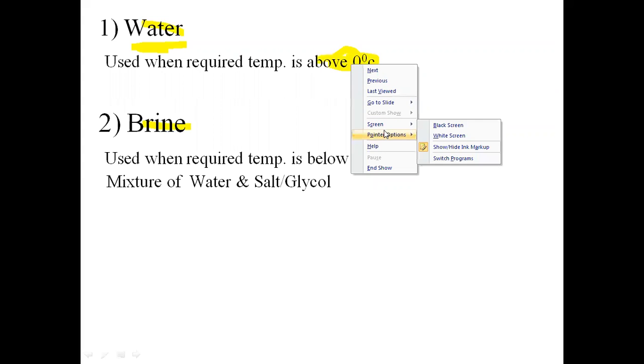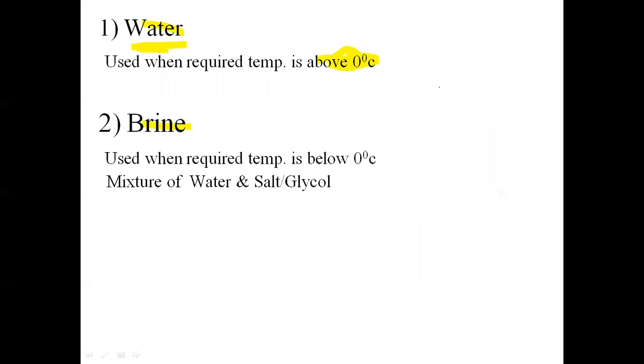Now in case of air conditioning plant मध्ये आपल्याला एअरचं टेम्परेचर किती मेंटेन करायचं असतं? जे काही कोल्ड एअर असते किंवा कंडिशन एअर असते, कंडिशन एअरचं टेम्परेचर किती मेंटेन करायचं असतं? सपोज 18 डिग्री सेंटीग्रेड. So in that case, as this temperature is above 0 degree centigrade, that's why here I can use the water as a secondary refrigerant. So when to use water as a secondary refrigerant? When the required temperature is above 0 degree centigrade.